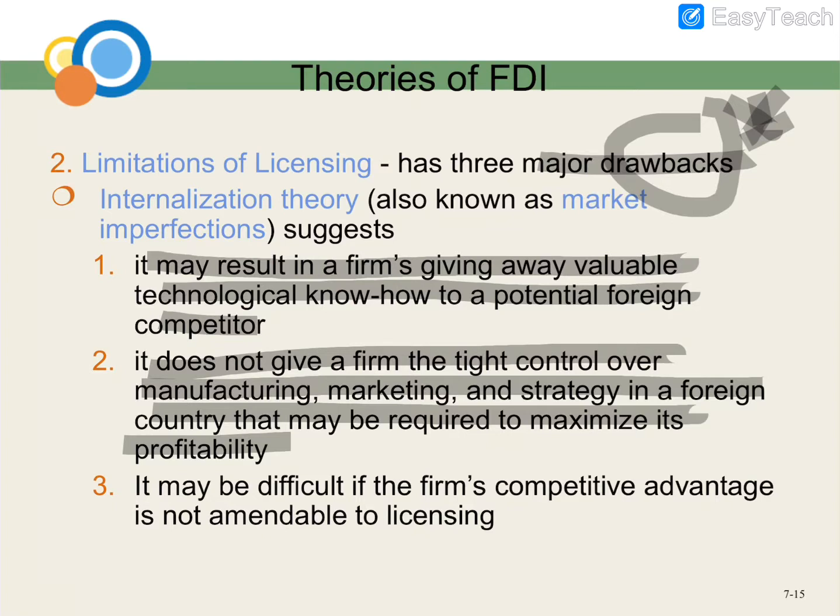Because you merge with someone in another country, for example you collaborate with Singapore, of course Singapore will dominate everything, and you do not get that maximized profitability. Actually, that kind of marketing and manufacturing, you are the one who is supposed to do. Okay, this is the second disadvantage. Now the last one: it may be difficult if the firm's competitive advantage is not amenable to licensing.